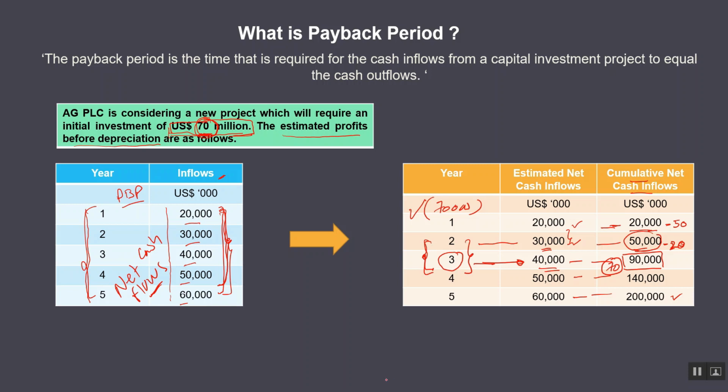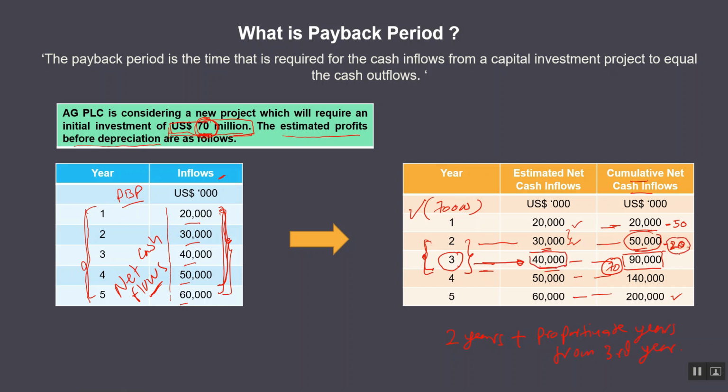So how can we identify this? Now we know the end of the second year and the end of the third year. So basically it will be 2 years plus a proportionate part of the third year.